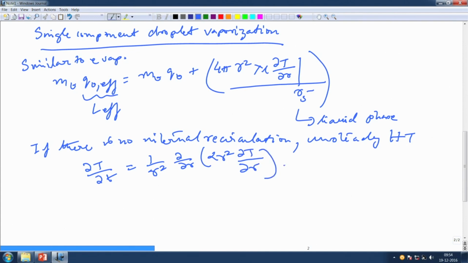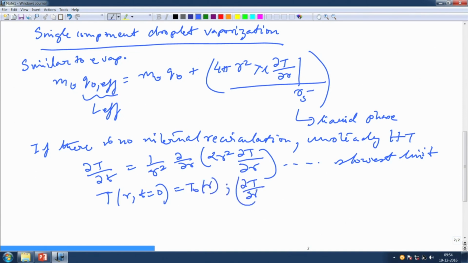This is nothing but the slowest limit. Why is it the slowest limit? Because the heat is transferred by conduction essentially in this particular case. And you have the boundary conditions and the initial conditions: T at t equal to 0 is equal to T naught everywhere, and at the center of the droplet, at r equal to 0, the gradient is equal to 0. This is the boundary condition, and that is the initial condition.